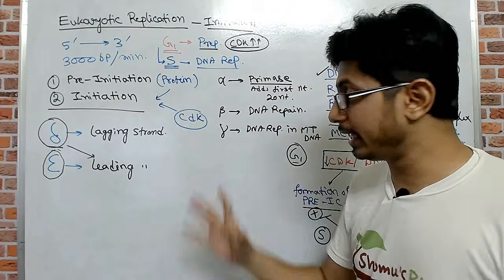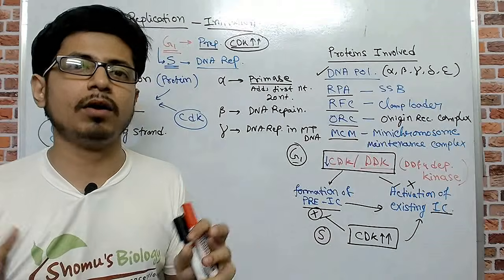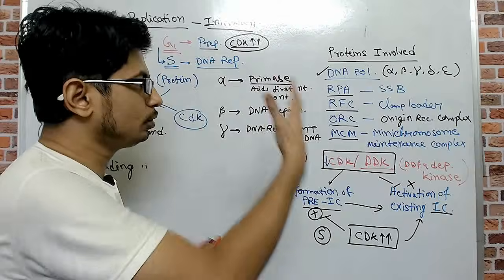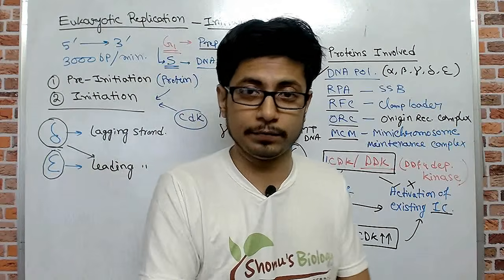Okay, hopefully you get this idea clear now. So these are the basics of the process of DNA replication in eukaryotes. And once you know all the names of these proteins, a few more protein names are going to come in the future.